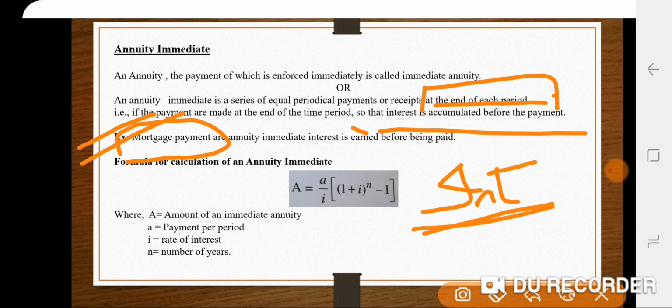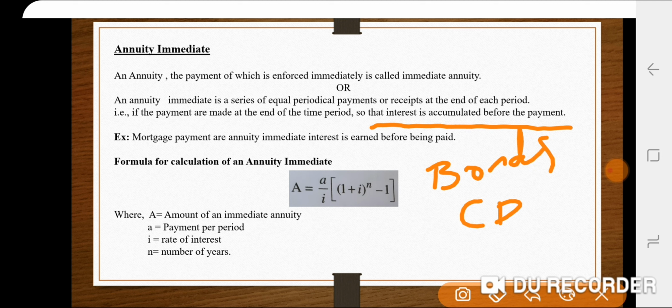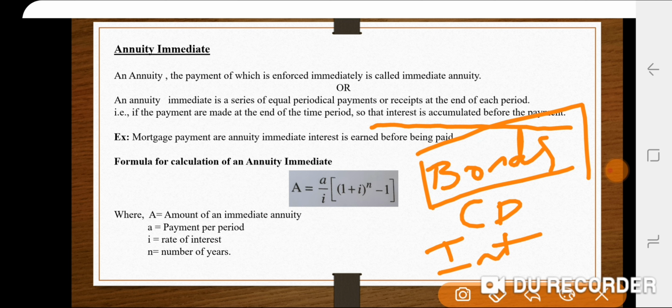That is annuity immediate. So annuity immediate is you are going to make a payment at the end of each period. Interest will be accumulated before the payment. I can take an example of bonds or a certificate of deposits. Here, if you are making a payment at the end of each period, before making the payment, you are able to receive the benefit in the form of interest. That is annuity immediate. We have a formula to calculate this annuity immediate.